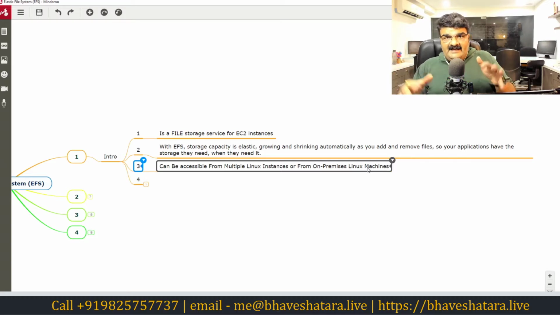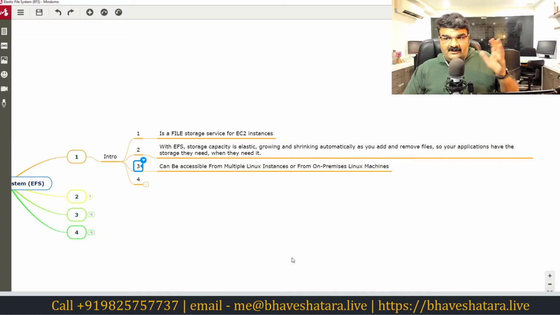You may have a question: I have a Linux virtual machine on premises and I want to access this EFS, how can I do this? For that, you have to configure a VPN or PrivateLink. We'll talk about this later, but keep in mind that if you have on-premises servers and you want to store data from them to EFS, you can do this as well.